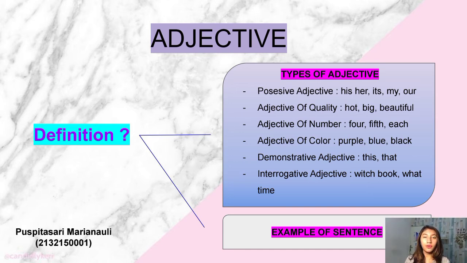Interrogative adjective. The adjectives which are used with nouns to ask questions are called interrogative adjectives. Examples of interrogative adjective: which book, what time. Example sentence: which pen do you like more?